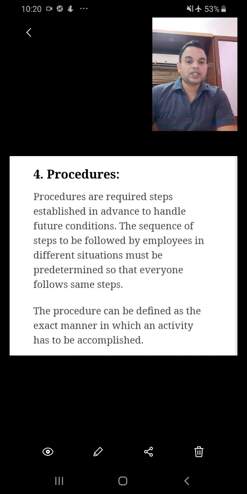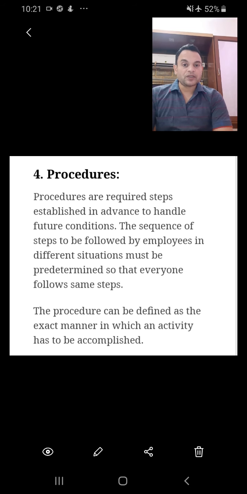Fourth point is procedures. Procedures, you have to remember the keyword or underline the keyword, that is sequence of steps. I will again repeat all the four keywords. Objective means end result, strategy means comprehensive plan, policy means general guidelines, that is the keyword, procedure means chronological sequence, step 1, step 2, step 3, step 4. We call it a procedure.